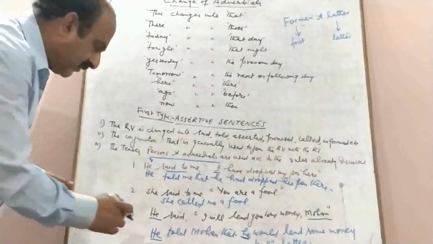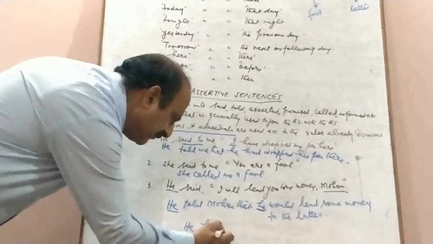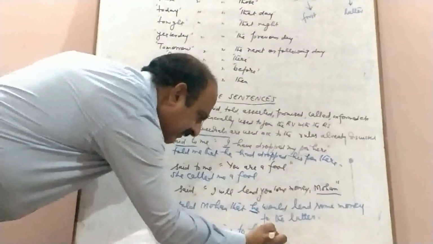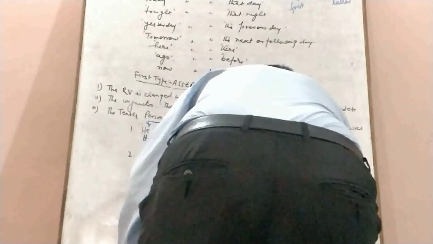Or we can simply change it into indirect as: he promised Mohan, he promised to lend some money to Mohan.